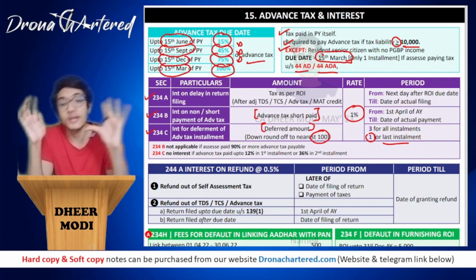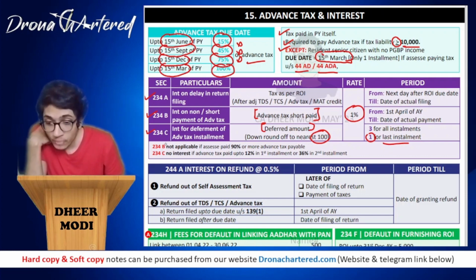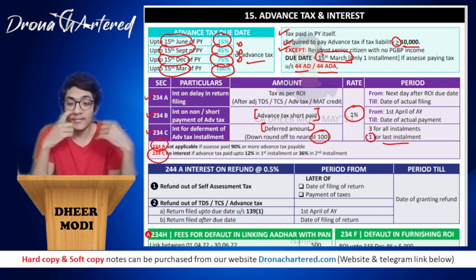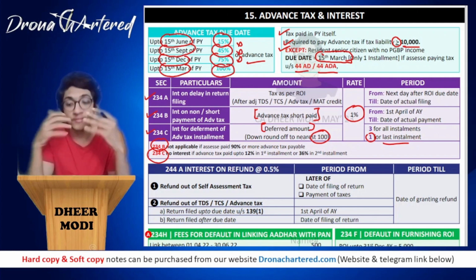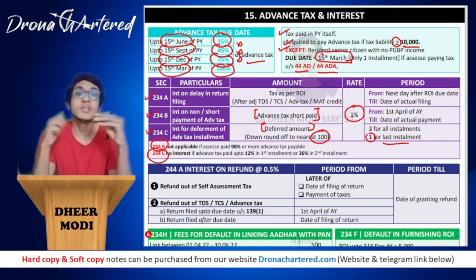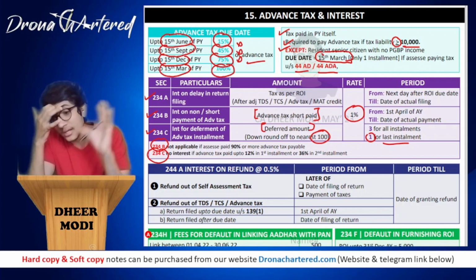Okay, so therefore it is a clear cut period of 3 for first 3 installments and 1 for the last installment. Now what you have to remember is section 234B and 234C. 234B will not be applicable if the assessee has paid enough. So 234B is your short payment of advance tax. 234B will not be applicable if the assessee has paid 90% or more of the advance tax payable. That is, if the assessee has paid 90% of the advance tax that he had to pay at the end of the year finally, then 234B will not be applicable.